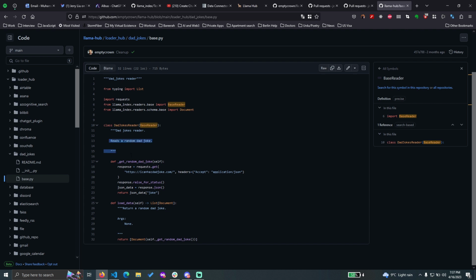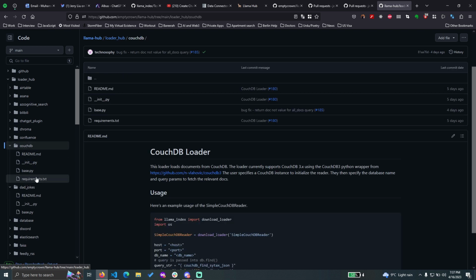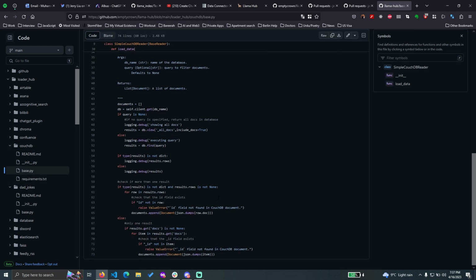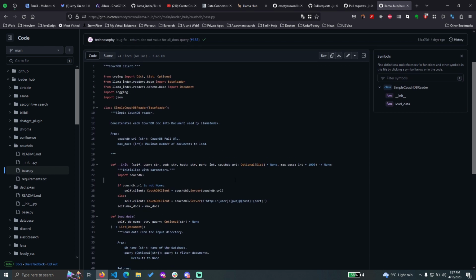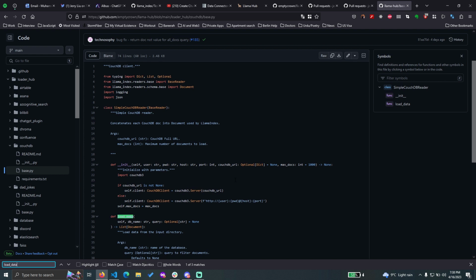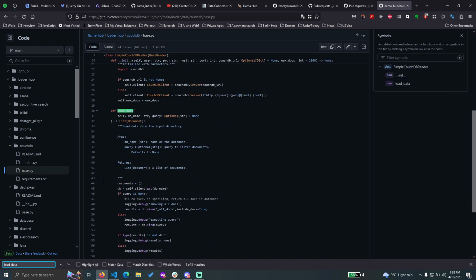But okay, this is definitely a code comment if I remember correctly. Then get random dad joke and load data. So basically every loader must have a load data function. If you go over here as well, this is rather more difficult, but you will see a load data function. If I search for it, load data. Yeah, here. So every loader must define the load data part, which defines how the data would be loaded.